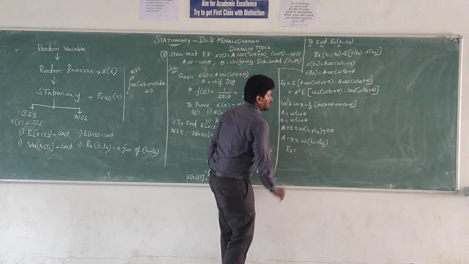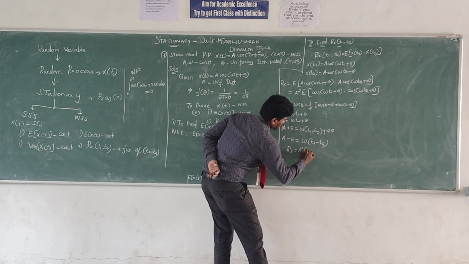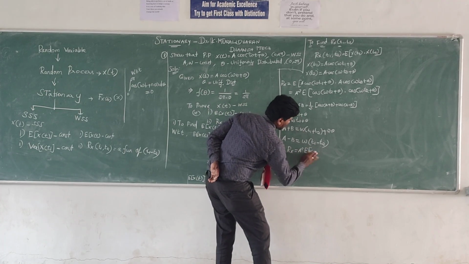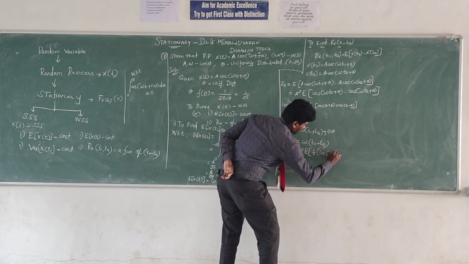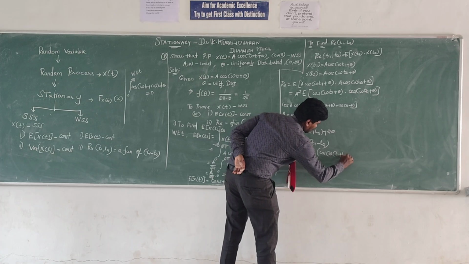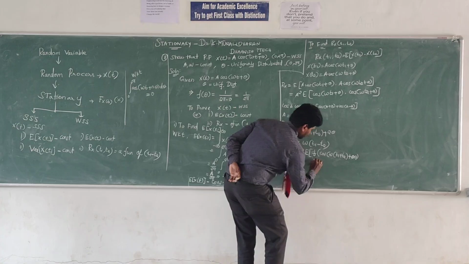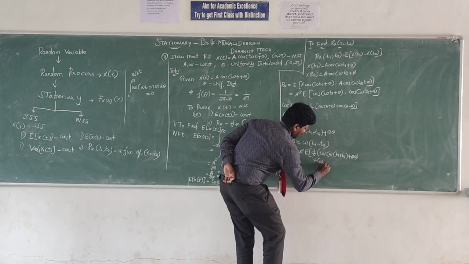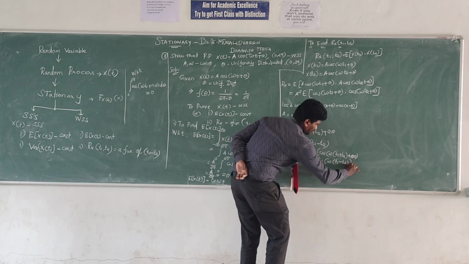So applying A plus B and A minus B in the given formula, we get the autocorrelation Rx equal to a square, expected mean of 1 by 2 times cos of omega into t1 plus t2 plus 2 theta, plus cos of omega into t1 minus t2.